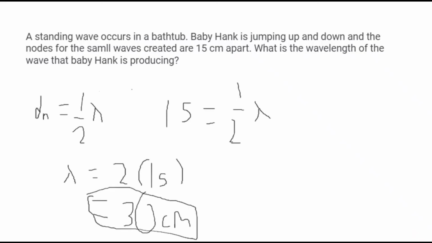So let's do a standing wave problem. A standing wave occurs in a bathtub. Baby Hank is jumping up and down and the nodes for the small waves are 15 centimeters apart. What is the wavelength of the wave Baby Hank is producing? Since we have the distance between the nodes, which is 15 centimeters, and we don't have the wavelength, we need to do 2 multiplied by 15, which gives 30 centimeters. So the final answer is that the wavelength of the waves Baby Hank is producing is 30 centimeters.